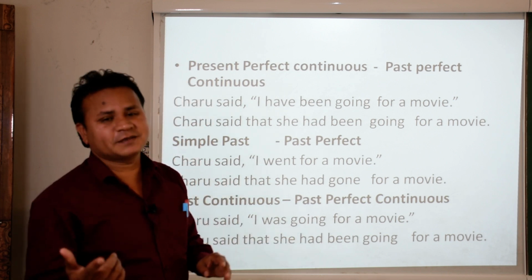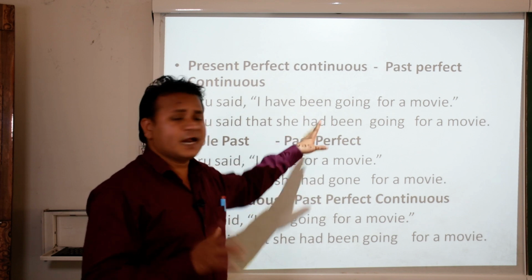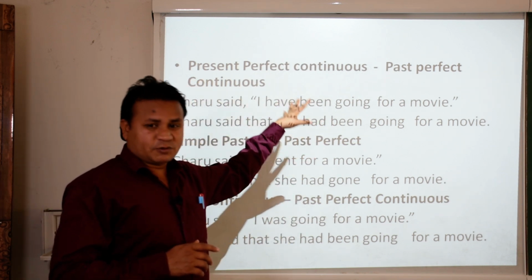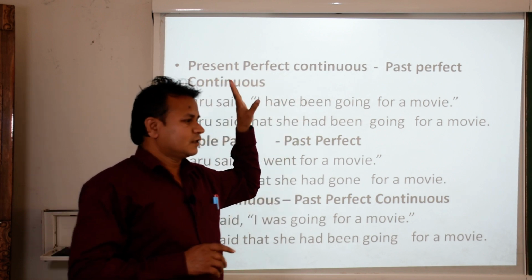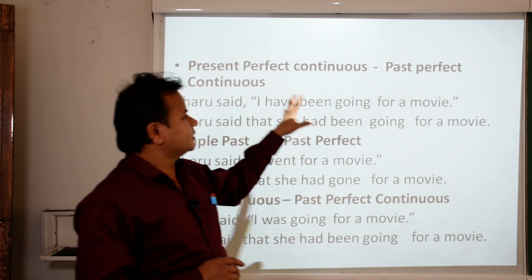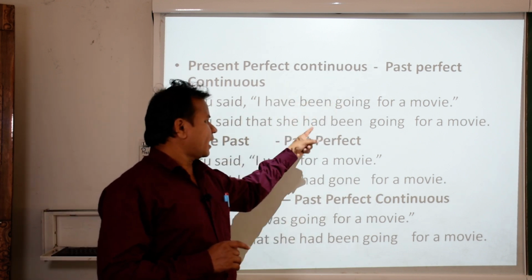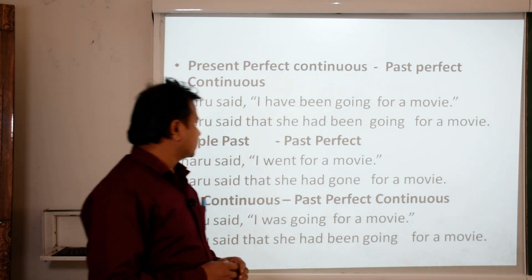I have been, now, have been will change into had been, simple thing. So when the reported speech is in present perfect continuous, in the indirect speech it will change into past perfect continuous, and Charu said that she had been going for a movie. This is the indirect speech.